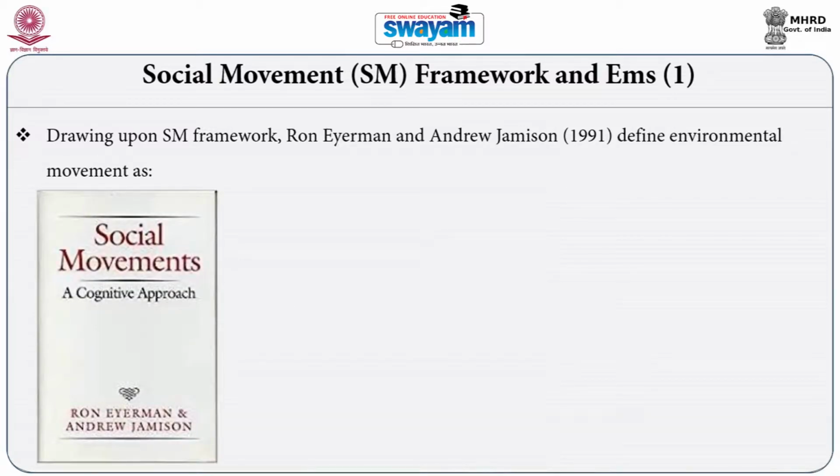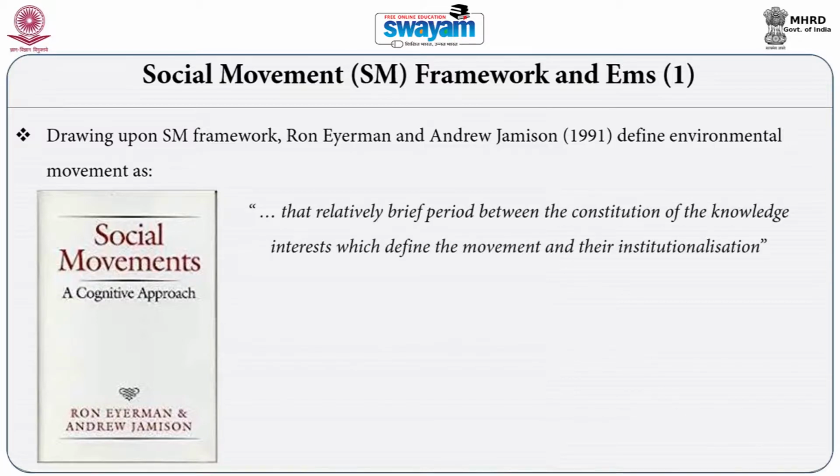Drawing upon the social movement framework, American sociologists Ron Eyerman and Andrew Jamison defined environmental movement in the following way. I quote Eyerman and Jamison: environmental movements are the relatively brief period between constitution of the knowledge interest which defines the movement and their institutionalization. In that sense, for Eyerman and Jamison, environmental movements are those small periods of activity or small efforts which begin with the construction of knowledge, construction of awareness about environment, and which end with institutionalization of these knowledge interests.